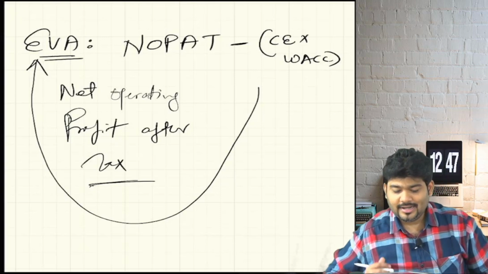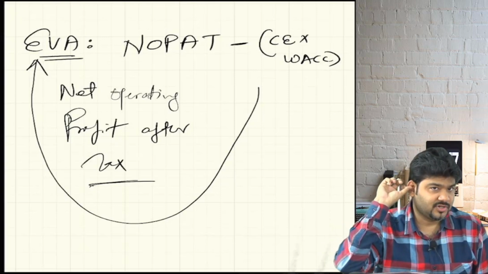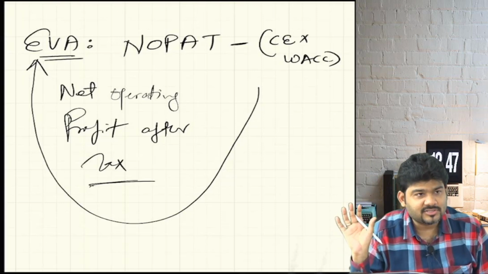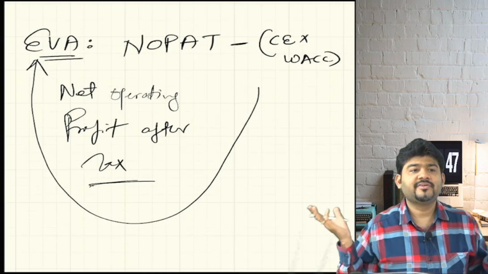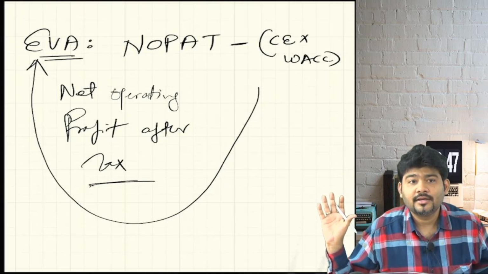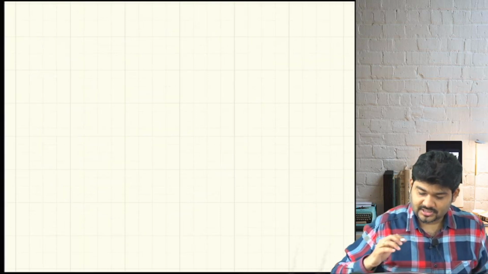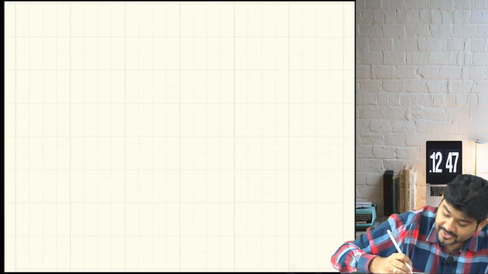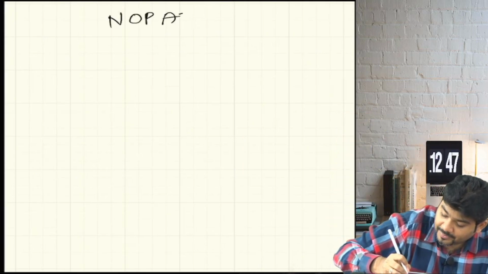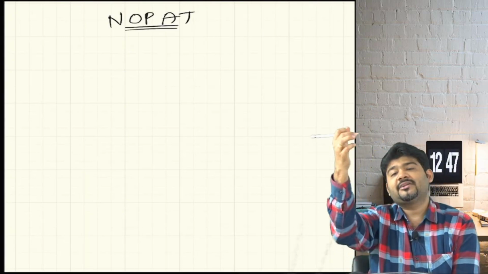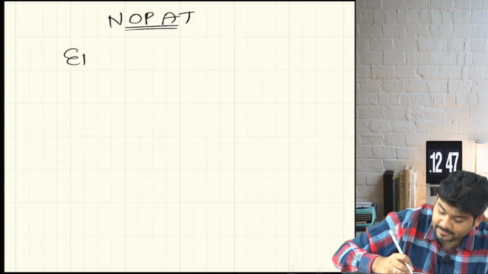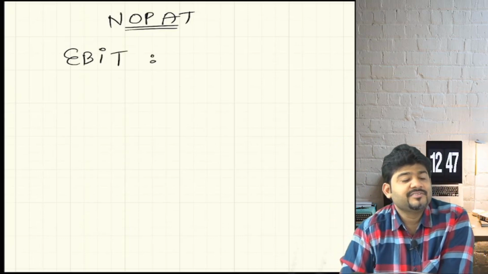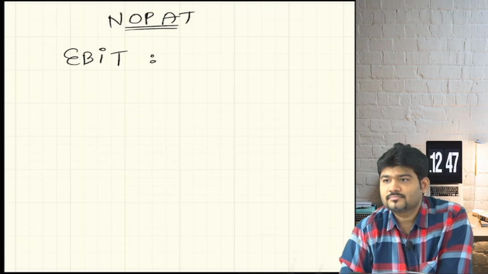Done. Now, let us break down NOPAT. Let us first understand what NOPAT is. Let us understand capital employed. Let us understand weighted average cost of capital. Combine them, we will get EVA. Cool? Okay. So first, let's start here. We are understanding NOPAT. First, from the books of accounts, pick up the EBIT, called earnings before interest and tax.